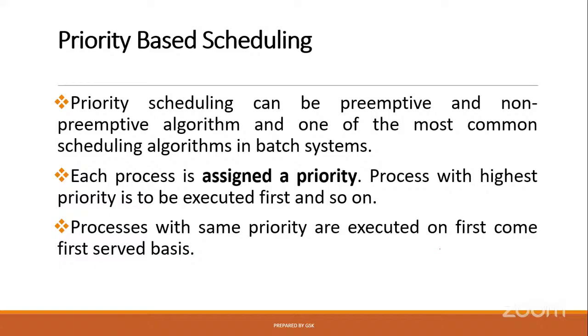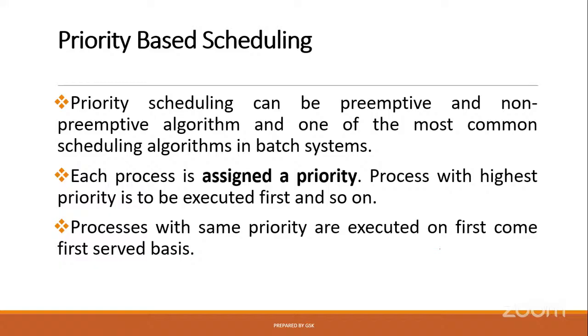For example, you are working with your mobile, and some tasks might be urgent. Let us say a banking application, you are trying to transfer an amount from your account to another account.